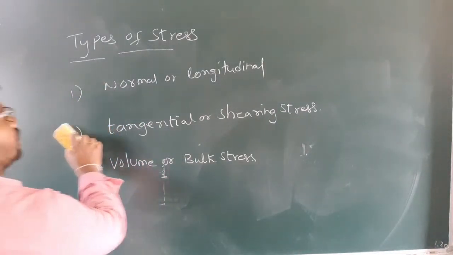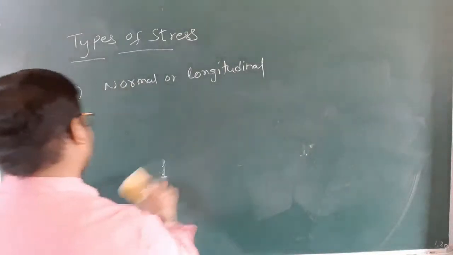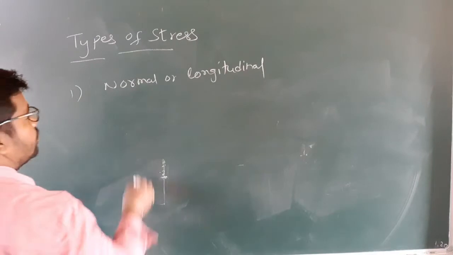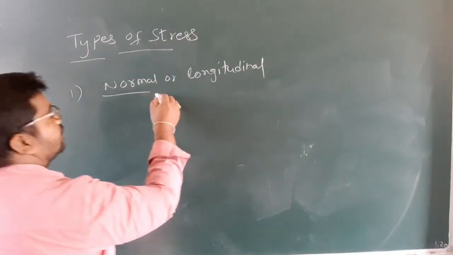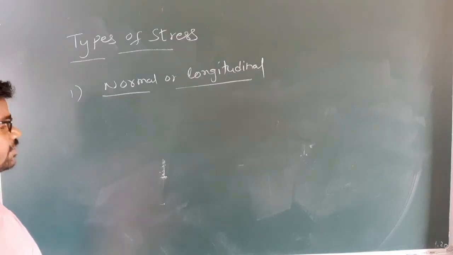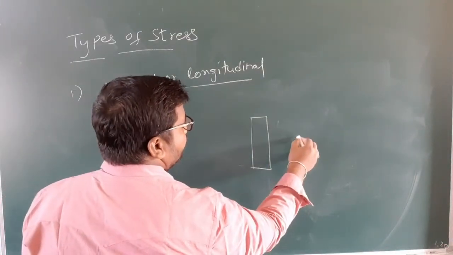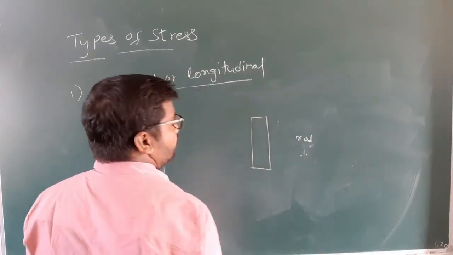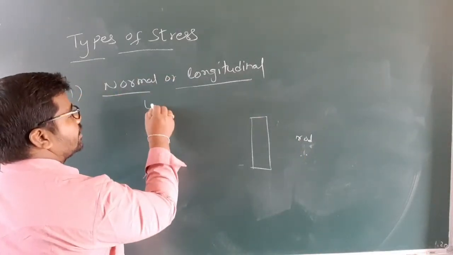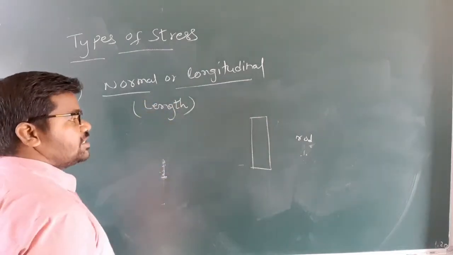So what is normal or longitudinal stress? To discuss this, we need to consider a rod and its length.